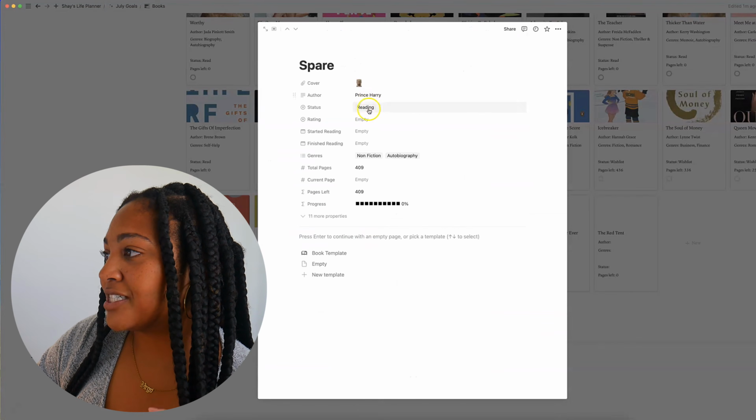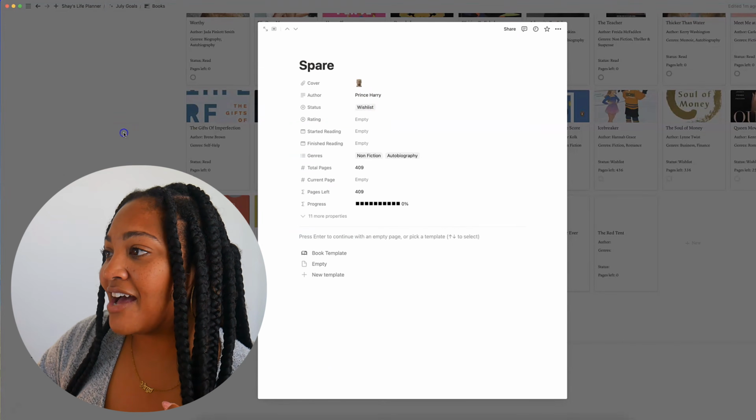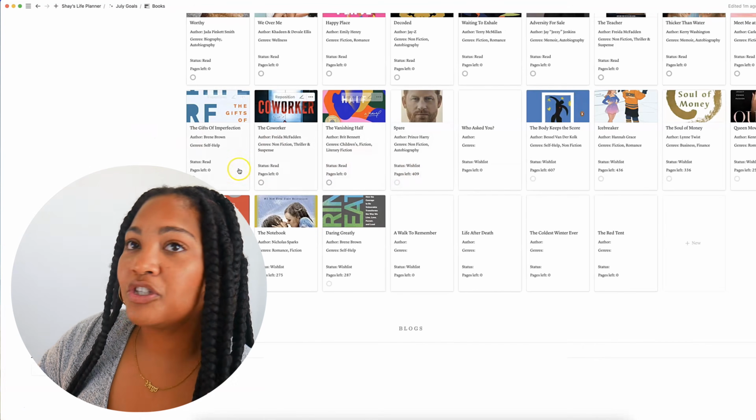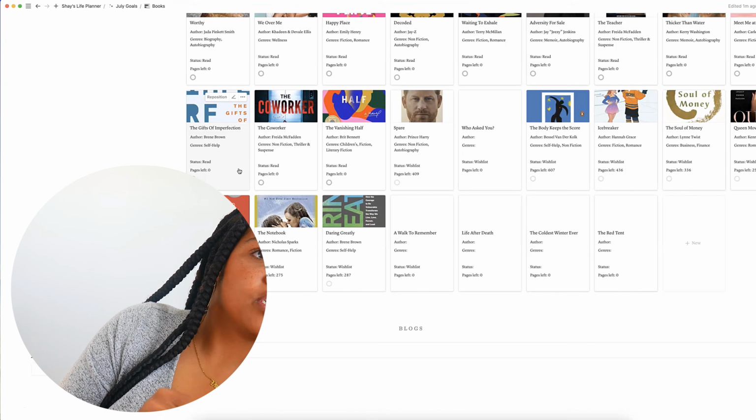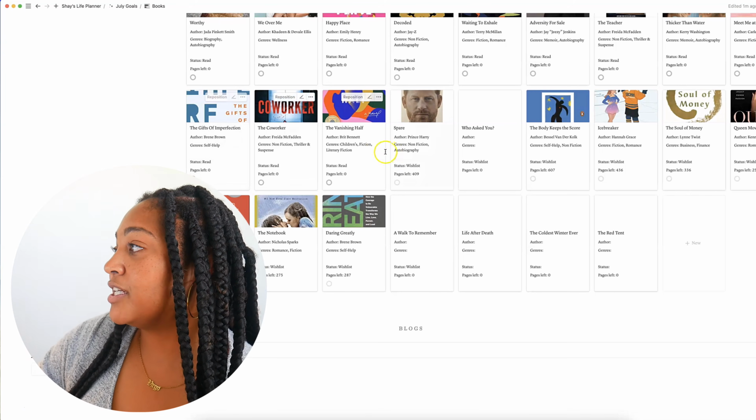I'm gonna put this on the wish list. I did borrow it, but I haven't even started it. So potentially Spare. And then I have Who Asked You that I could move on to. I really want to read Queen Move.